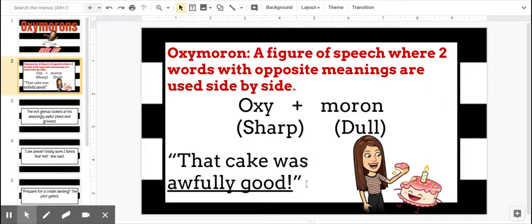But that's an oxymoron. And what's really cool about the word oxymoron is if you break it down into Greek roots, because you know I love my roots, oxy means sharp and moron means dull. And sharp and dull are what? Oh, they're opposites. So the word itself is also oxymoronic, which is really cool. So we're going to go through some examples.